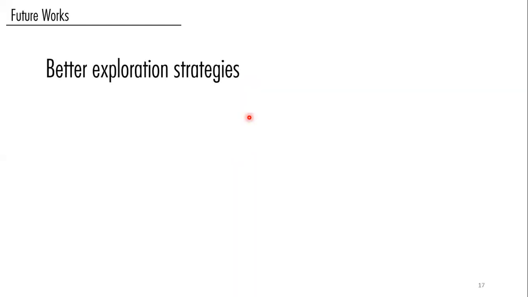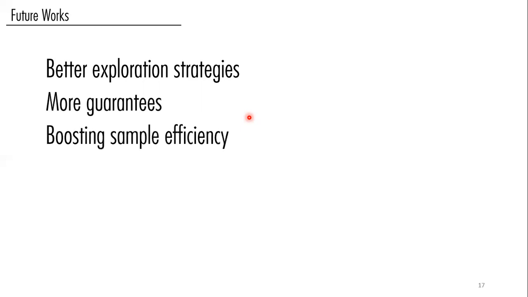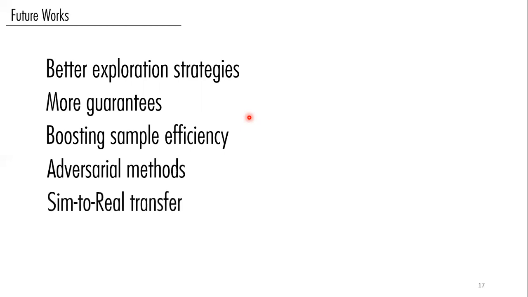Possible future works that can follow include better exploration strategies, more guarantees, improvement over the guarantees, trying to boost the sample efficiency yet further, and adversarial methods that can be used, for example, using these two robots, and sim-to-real transfer, that was also left to future works in our case.